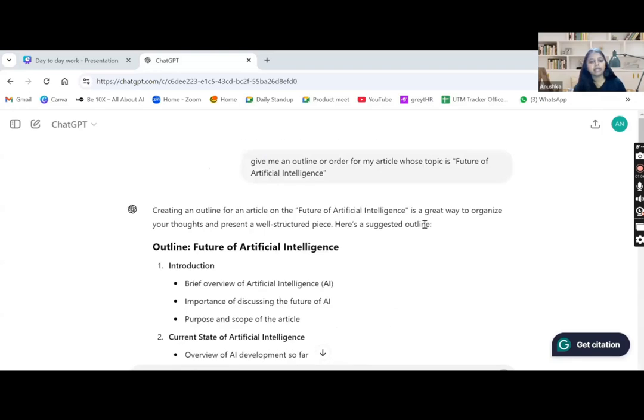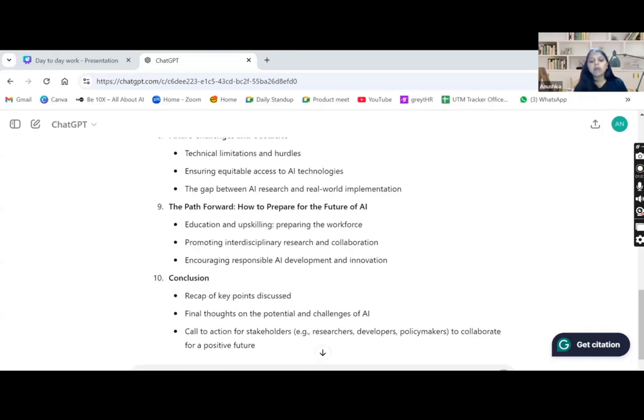Now I have the outline here. I want to use this outline and generate the blog post with the help of ChatGPT only. So I will write a prompt here: use the above outline and create a blog post on the same topic. Let's set the word limit to 600 to 800 words.